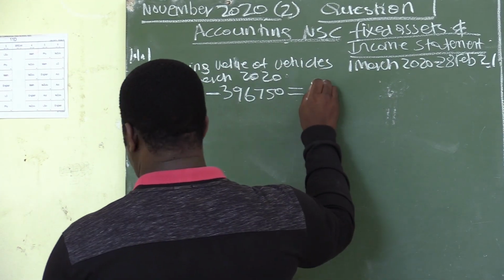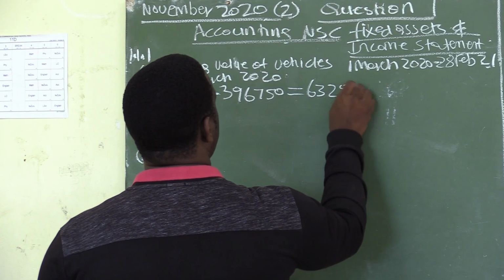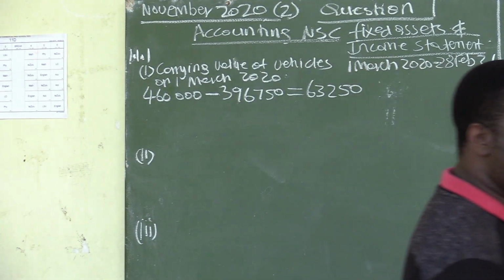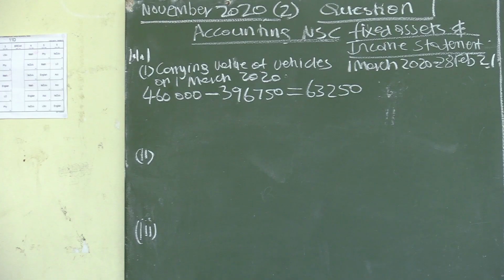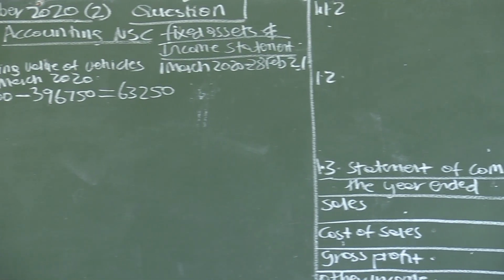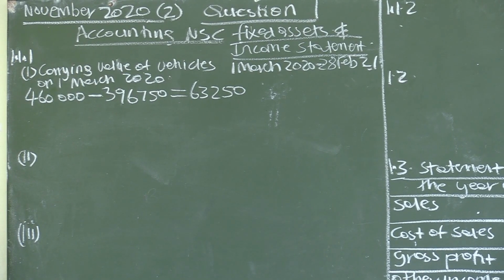The carrying value is 63,250. Our vehicles were valued at 63,250 at the beginning of the accounting period. And we are done with Roman figure 1.